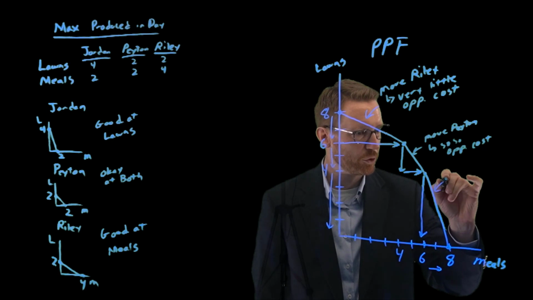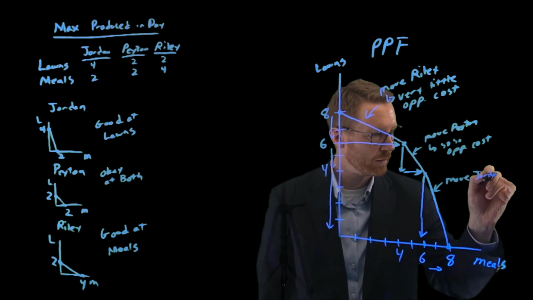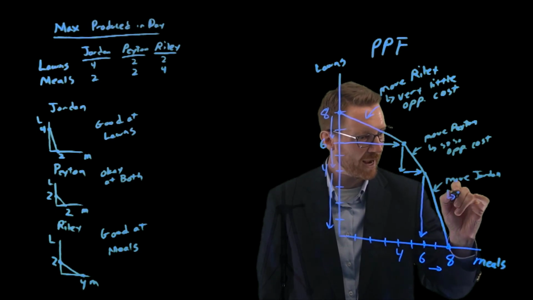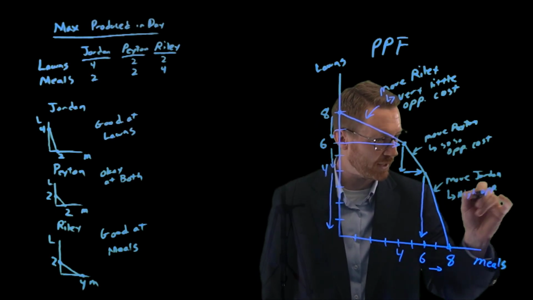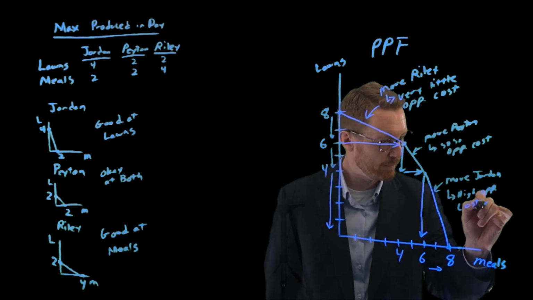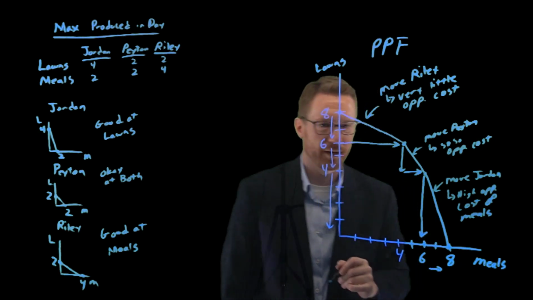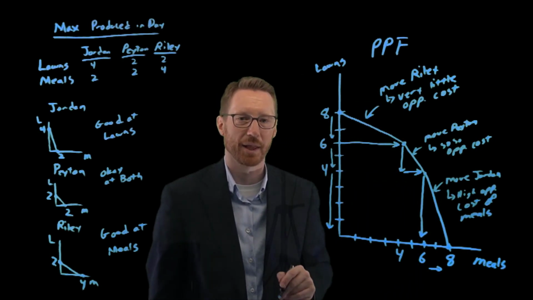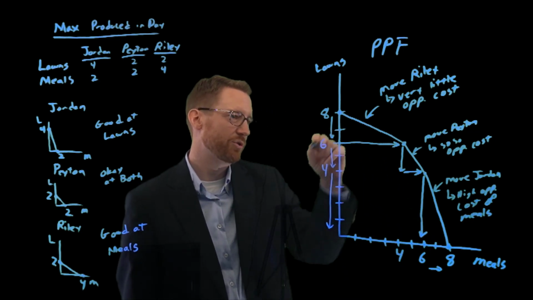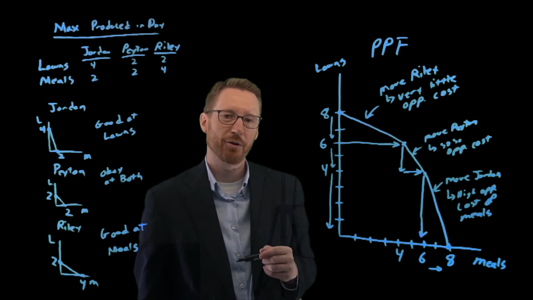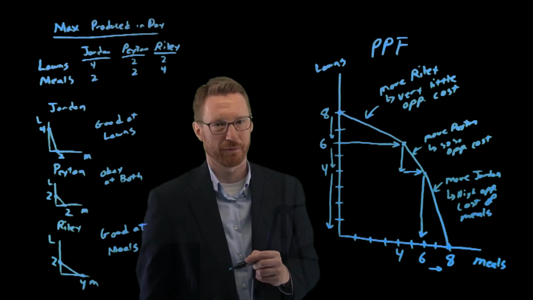And when we move Jordan, now it was a very high opportunity cost of meals. Giving up a lot of lawns to get that last meal. So if you notice, this isn't a straight line. It's a curved shape. It's a bowed production possibility frontier.